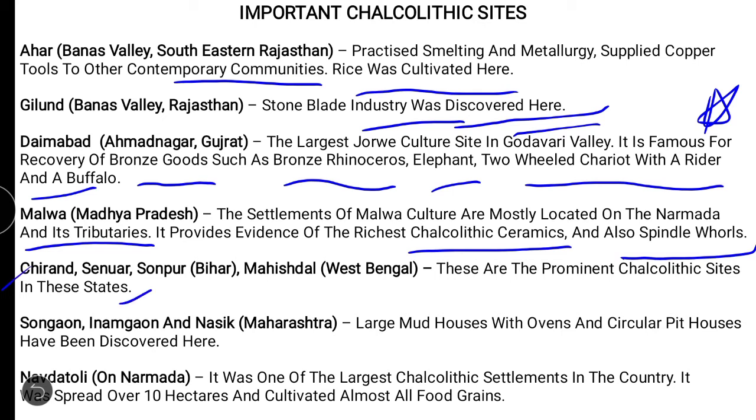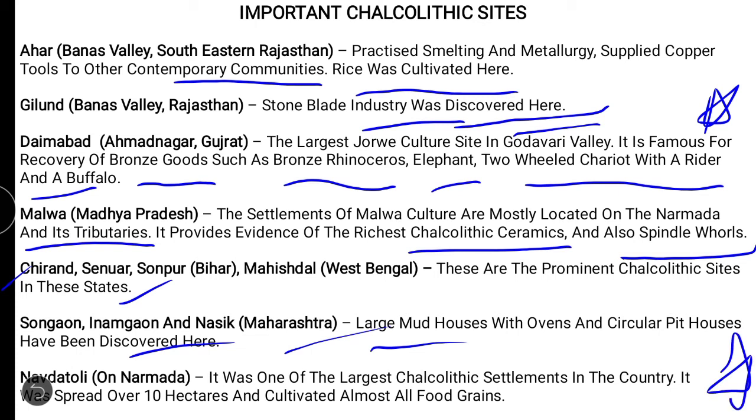Now, Songaon, Inamgaon, and Nasik, Maharashtra. What are the things found here? Large mud houses with ovens and circular pit houses have been discovered here. Circular pit houses and large mud houses. And Navdatoli on the Narmada was one of the largest Chalcolithic settlements in the country. Very important.